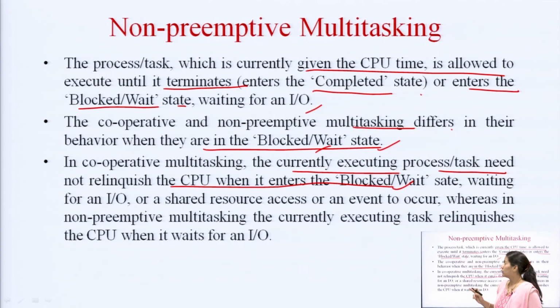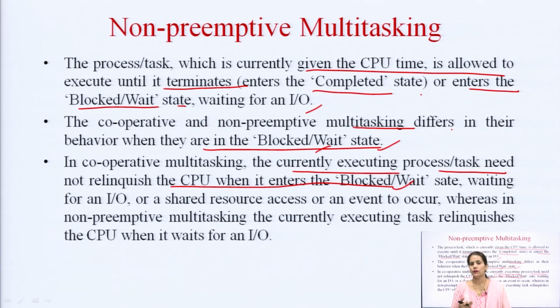But in non-preemptive multitasking, if the task is waiting for some input output device and it does not need the CPU anymore, then it has to leave the CPU. So, this is the difference between the cooperative and non-preemptive multitasking.